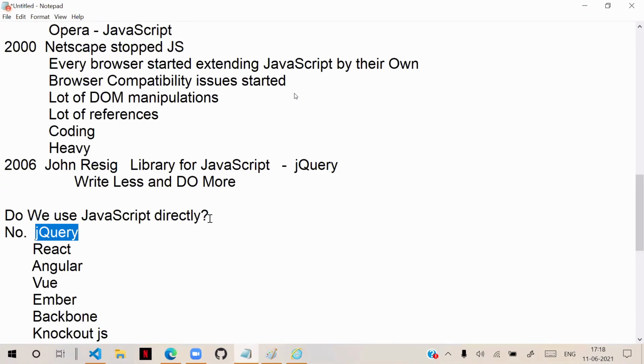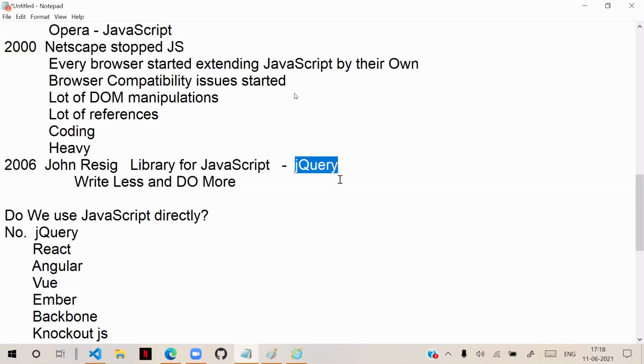Then why do we have to learn JavaScript? Because jQuery is a JavaScript library. Without knowing JavaScript, you can't touch jQuery. So that is the reason you will learn JavaScript as a complete language.